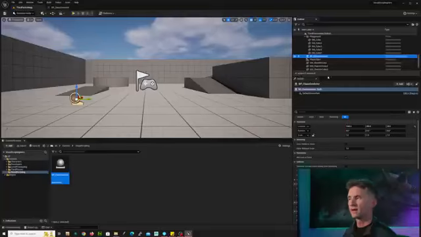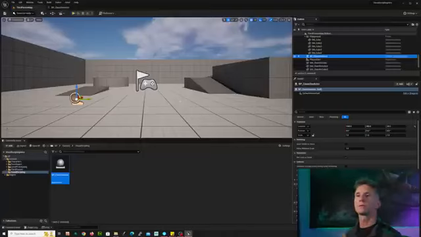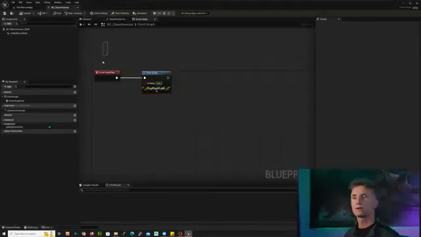Okay, and at this point, when the experience starts, it is going to load up everything that it finds within the world. One of the things that it finds within the world is our actor. When it finds our actor, Unreal Engine says, ooh, I found our actor. And then it goes and looks at it and it says, I have a begin play. I'm going to do a thing. The thing I'm going to do is I'm going to print string.